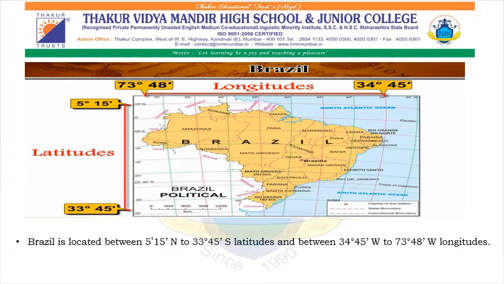In this map, we can see the latitudinal and longitudinal extent of Brazil. Brazil is located between 5 degrees 15 minutes north to 33 degrees 45 minutes south latitudes and between 34 degrees 45 minutes west to 73 degrees 48 minutes west longitude. This shows that latitudinal wise, most part of Brazil is located in southern hemisphere, and longitudinal wise, entire part of Brazil is located in western hemisphere.